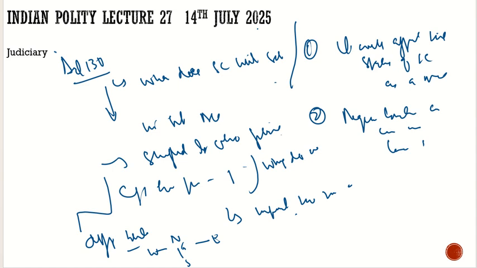Second thing, it talked about the regional bench, that it may come under the influence of local politics. Then what about the high courts? Then they would also come under the influence. Then why do we have high courts? And in the high courts we have this criteria.